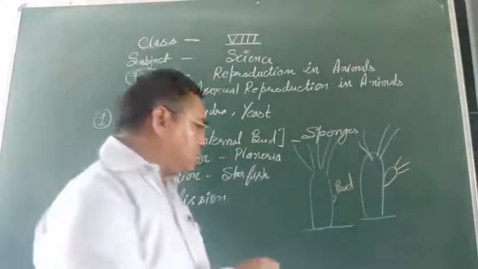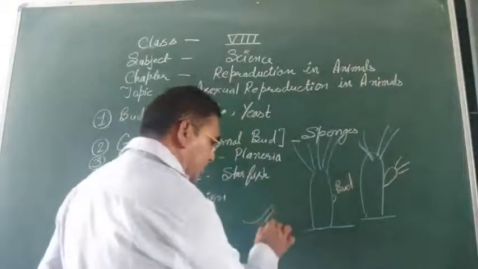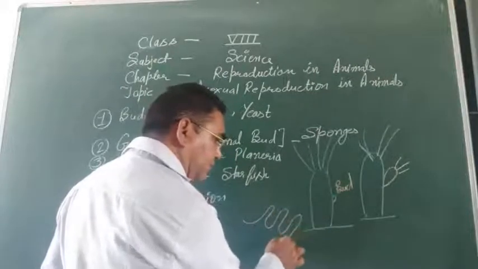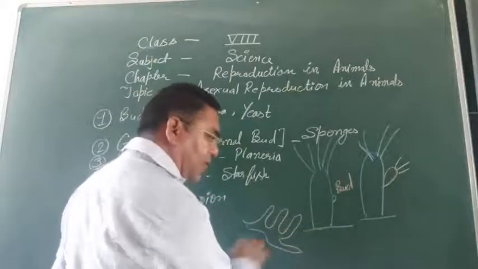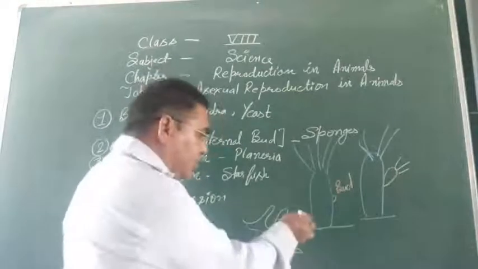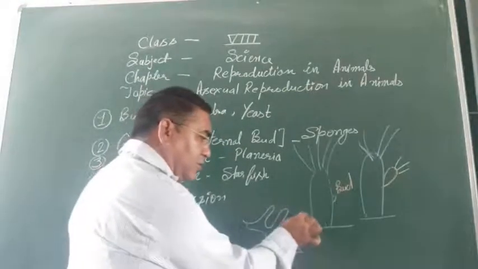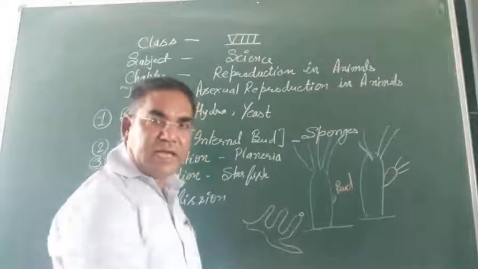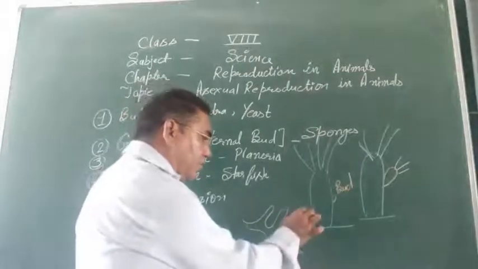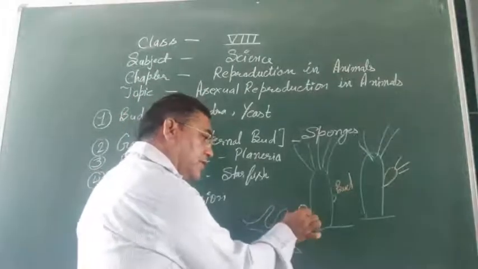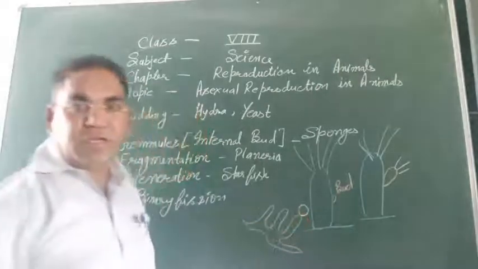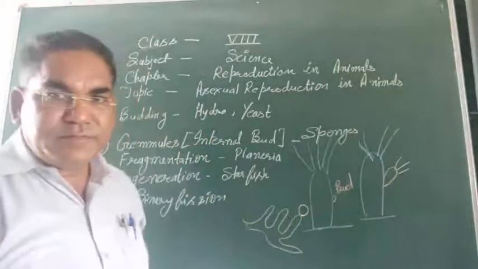In case of the yeast, you know well, there is a yeast body like this, and in the yeast body a small projection develops over here. It grows again and separates from the mother organism.